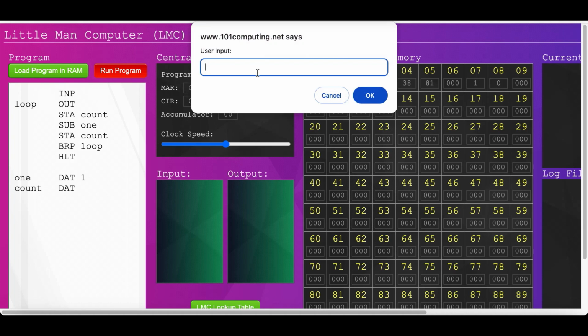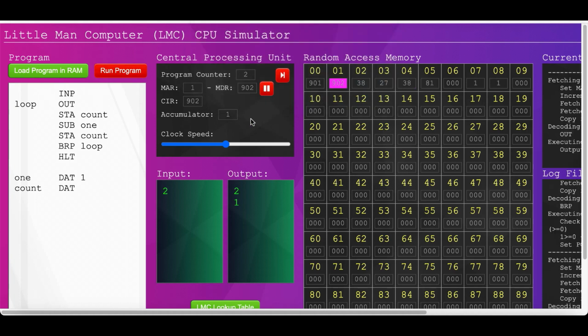If we run it, it's asking for the input, for example 2. So here you can see 210. These are some of the random access memories. Here you can see 0001, 0203, 0405. So this is how this simulator works. This is the central processing unit. So first of all, let's see what these sections are: input, out, STA.